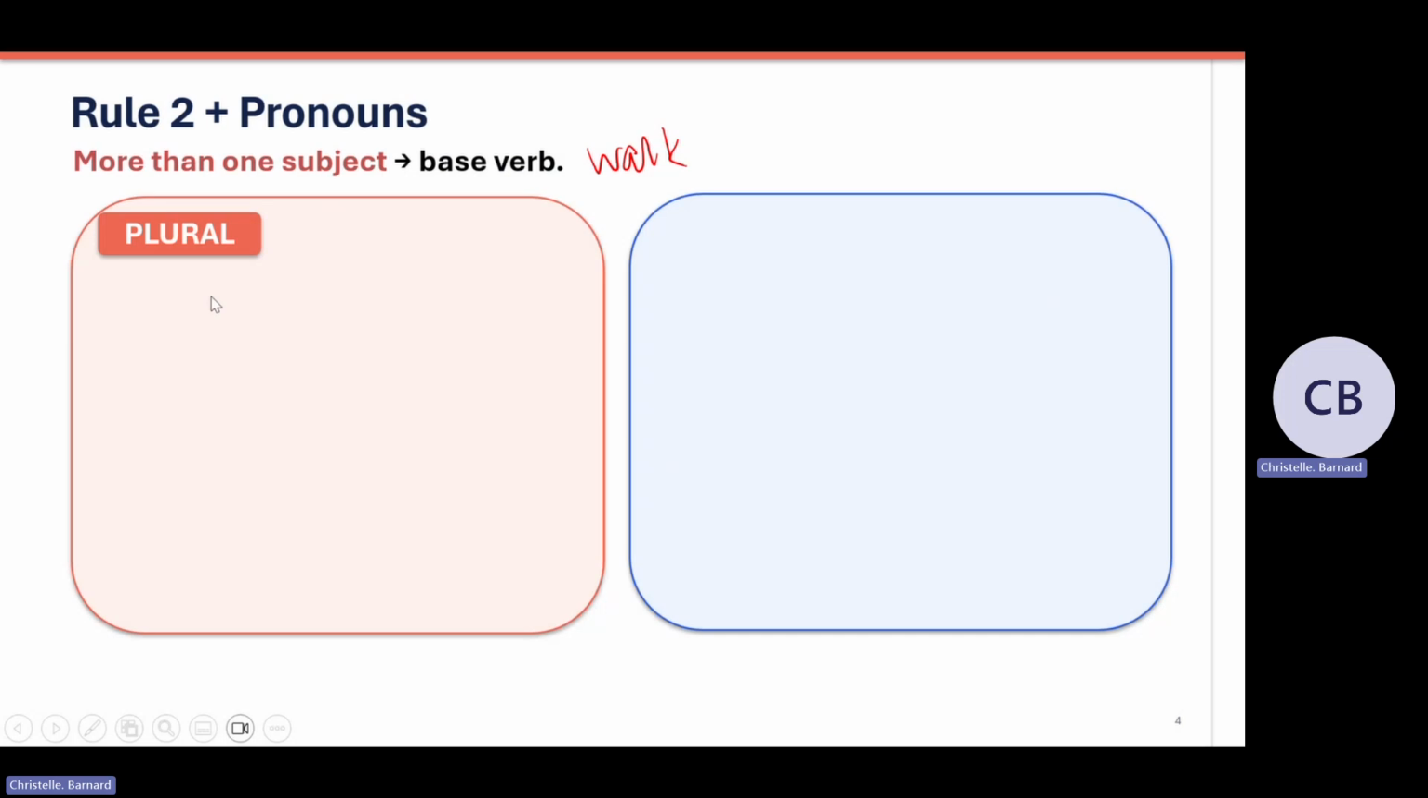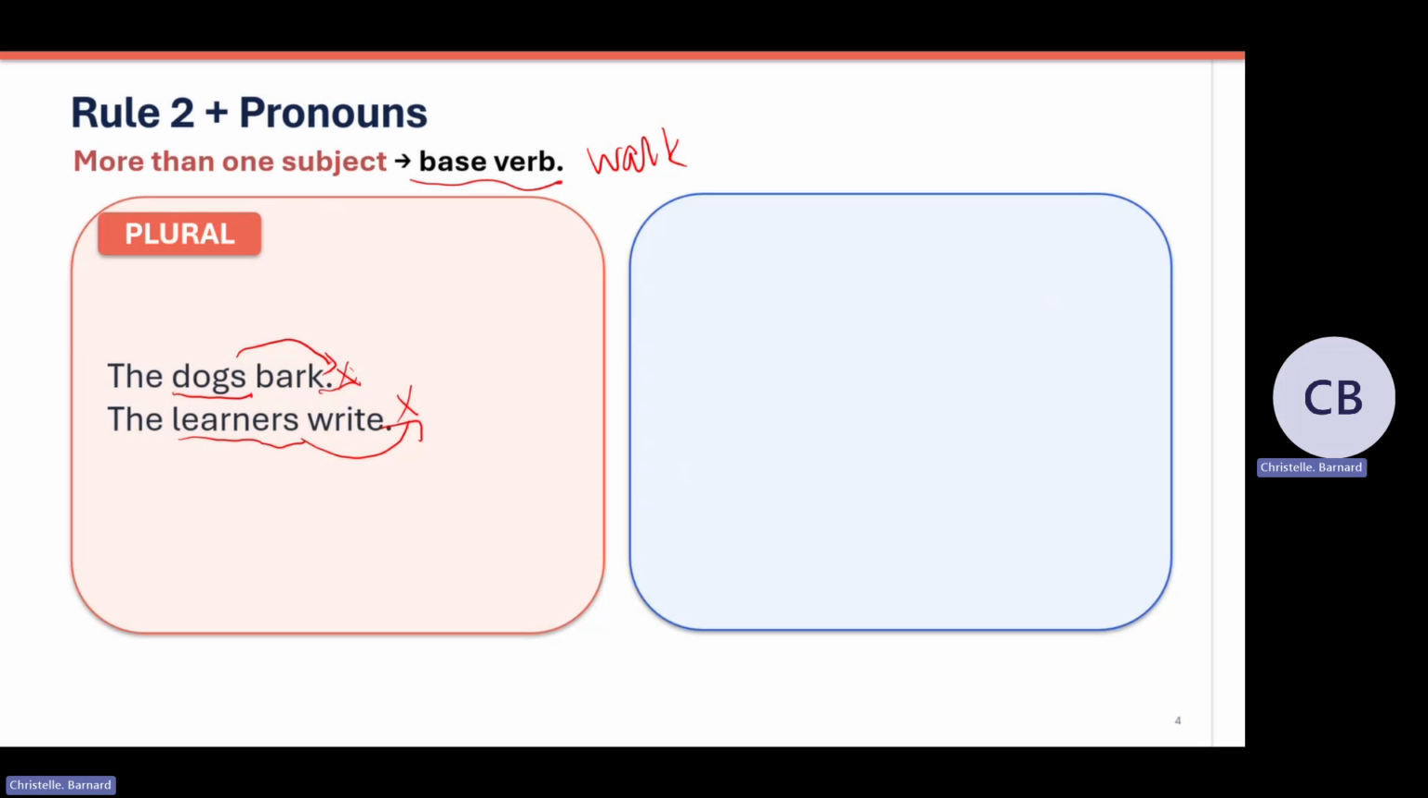So let's look at an example. Plural means more than one. So what does the rule say? If the subject is plural, here the dogs, it's more than one dog. What happens to the verb? Do you see? There's no S. We don't add an S. The learners write. Who's writing? The learners. How many learners? More than one, plural. So what happens? We don't add an S. We just use the base verb. So if the subject is two or more, if the people or things doing the work are two or more, no S.